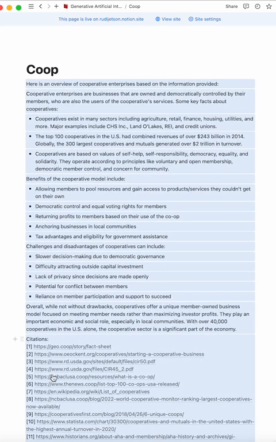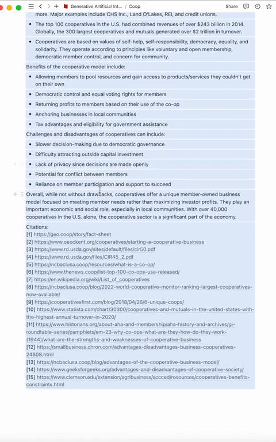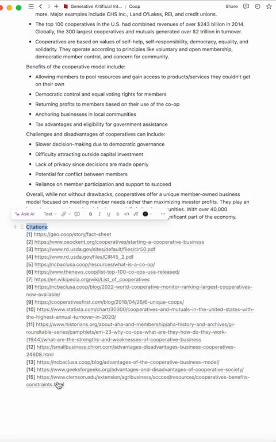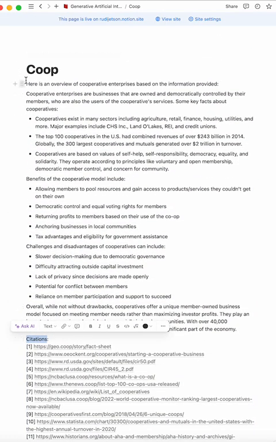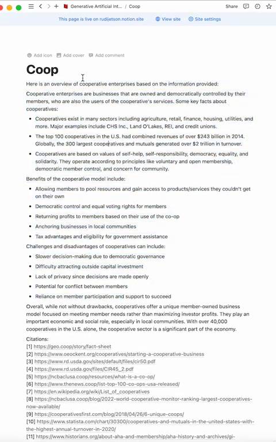If you paste it in there, you can get all the citations, all the websites. Here's an overview, and then here's everything cited. And so that's inside of your Notion.